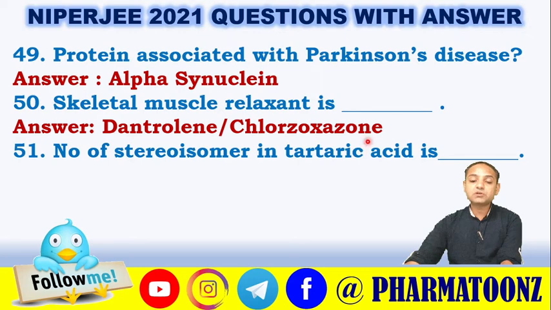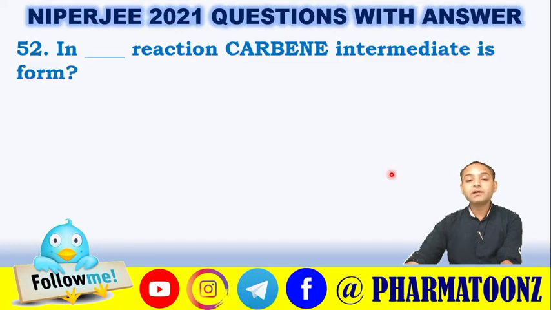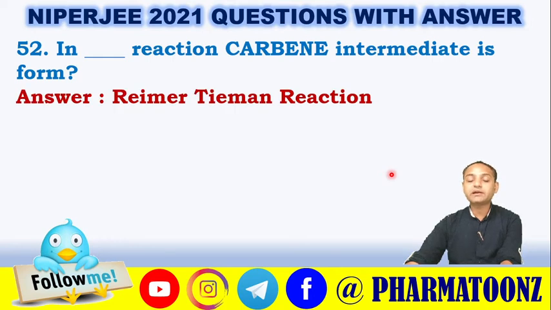Number of stereoisomers present in tartaric acid. Tartaric acid has two chiral centers, so the total number of possible isomers is four. Among them, two are enantiomers and one is a meso form, so three isomers are present in tartaric acid. In the dash reaction, carbene intermediate is formed, so it is called the Reimer-Tiemann reaction, where dichlorocarbene is an intermediate. Again, these questions were asked in previous year GPAT as well as the NIPER-G examination, and it was repeated